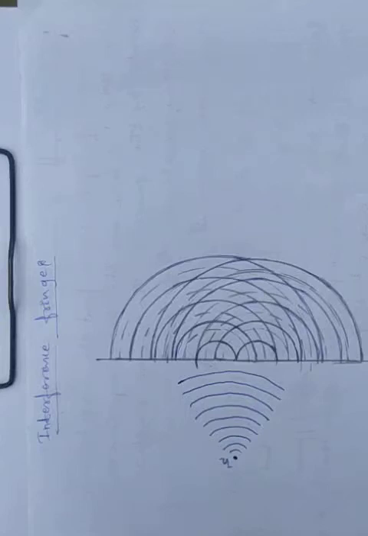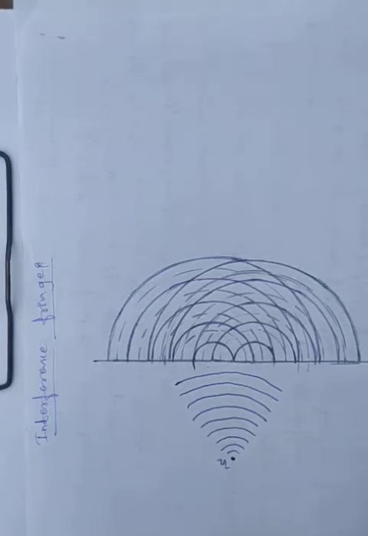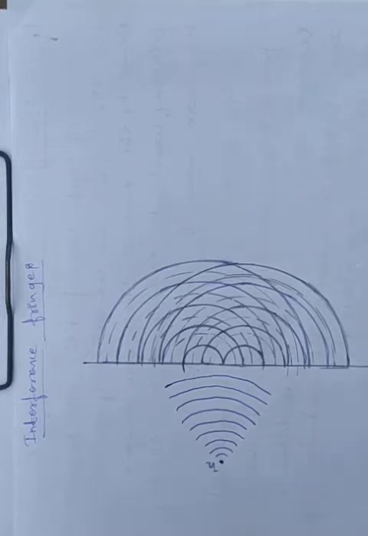In this class we are going to discuss interference fringes. Observe carefully. Huygens gave the theory about the wave nature of light. He said that light behaves as a wave, and it is explained theoretically. This concept is explained theoretically, so it is not proved practically. So first, let us see what he explained.